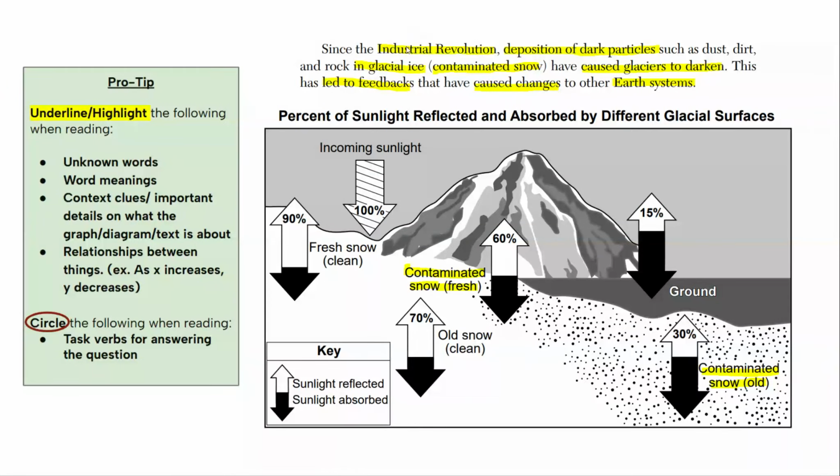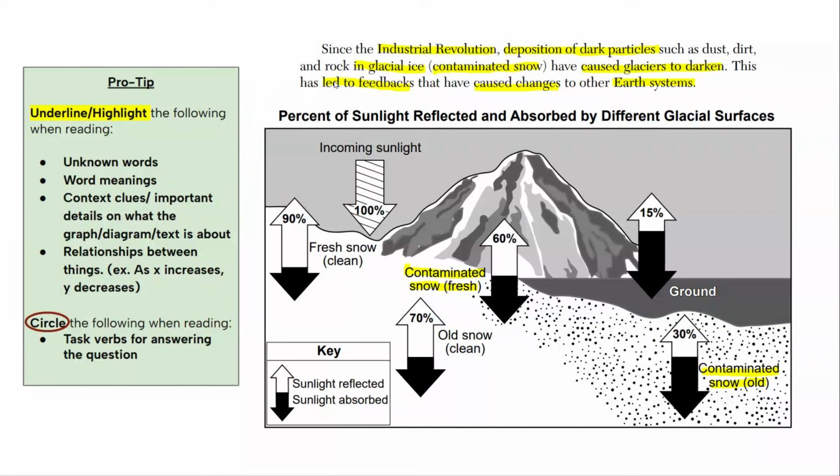Okay, so I'm highlighting the Industrial Revolution. Seems to be a context clue. I know from background knowledge, during the Industrial Revolution, there was a lot of pollution going on. Lots of greenhouse gases being released into the atmosphere, lots of deposition of dark particles such as dust, dirt, and rock were released. So I'm highlighting that as well. It gives me a context clue.